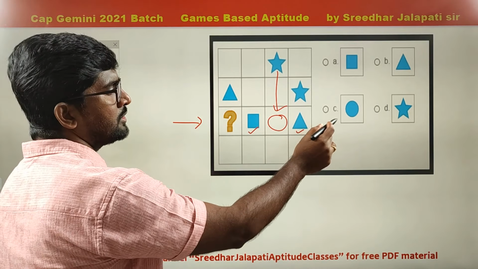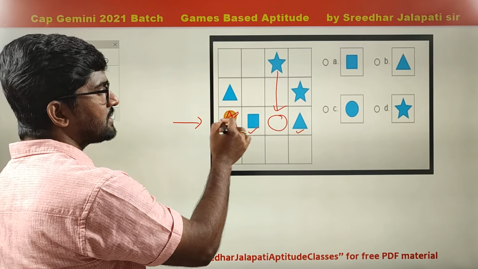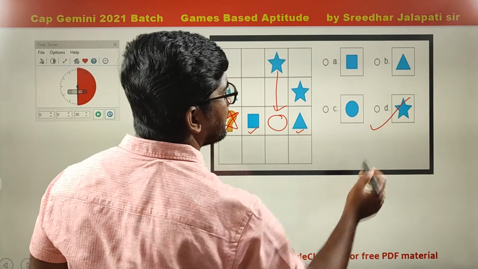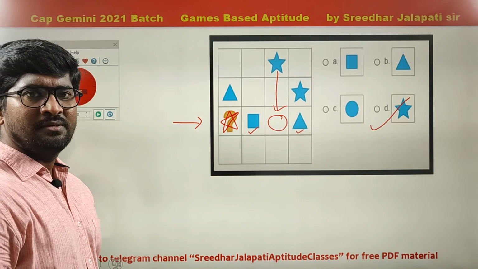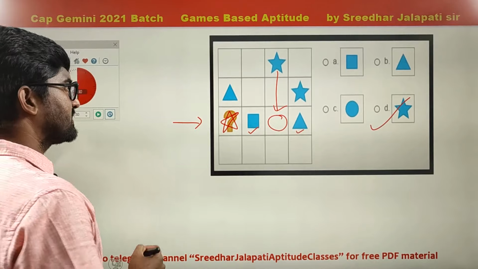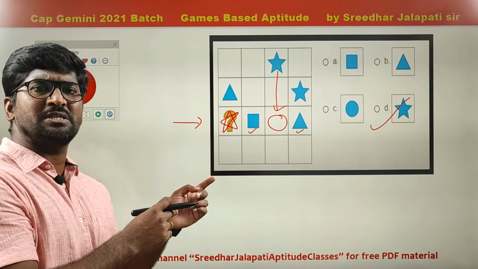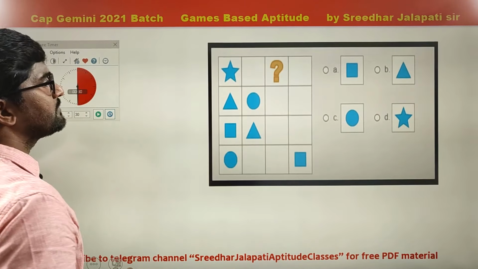Now three symbols are over. The only one left out is star. So in place of the question mark, we get star. So the answer is option D. Right? Yes, this is a 4x4 grid. That's why the questions are easy. Let's move to the next one.